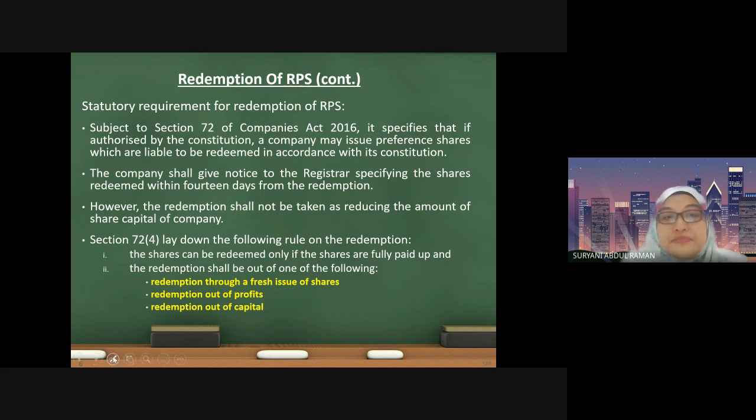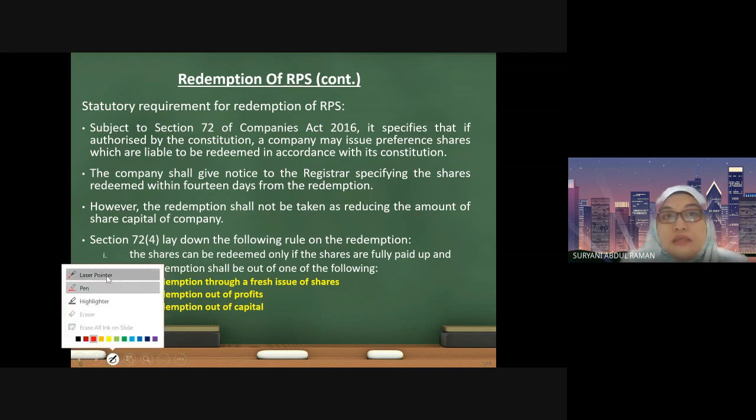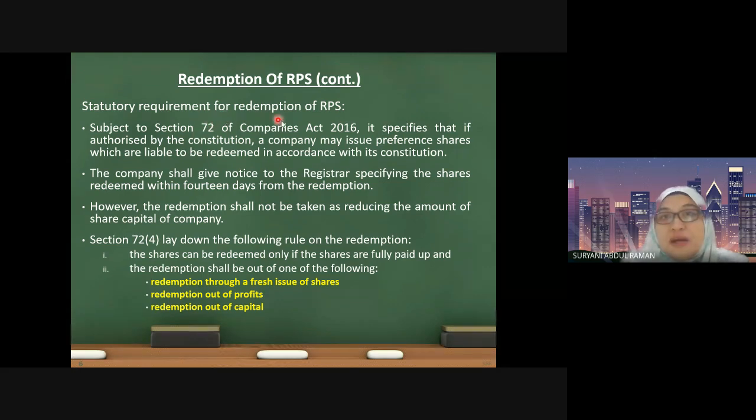Subject to Section 72 of the Companies Act 2016, it specifies that if authorized by the Constitution, a company may issue preference shares which are liable to be redeemed in accordance with its Constitution. That is the first thing. Next, the company shall give notice to the registrar specifying the shares redeemed within 14 days from the redemption.